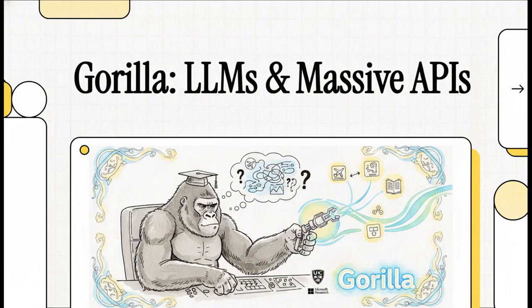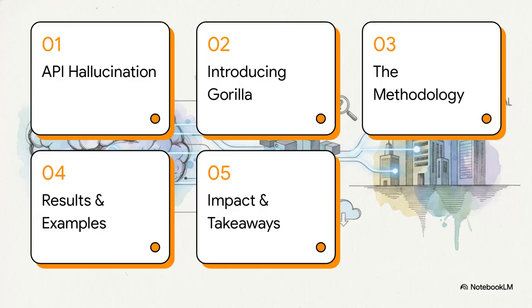Well, enter a breakthrough system called Gorilla. It's a fascinating project from researchers at UC Berkeley and Microsoft Research that aims to change exactly that. Welcome to today's Explainer. Here is the game plan for today. We're going to start with the API hallucination problem, introduce the Gorilla LLM, break down how the methodology works, look at some results and real-world examples, and finally, wrap up with the impact and key takeaways.